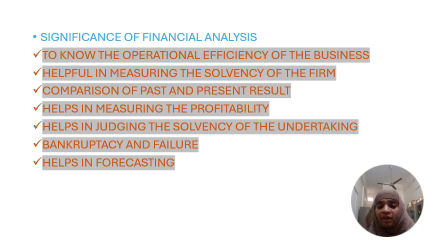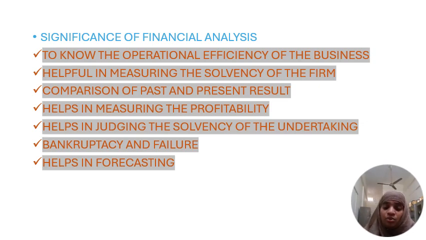For example, what about the furniture purchased in 2011, and what is its value in 2012? Whether it increases or decreases, we can mention the increasing and decreasing level. Next, we calculate the absolute percentage change on the comparative balance sheet: the difference amount divided by the previous year amount, multiplied by 100, gives the absolute change. That is how we prepare the comparative balance sheet.